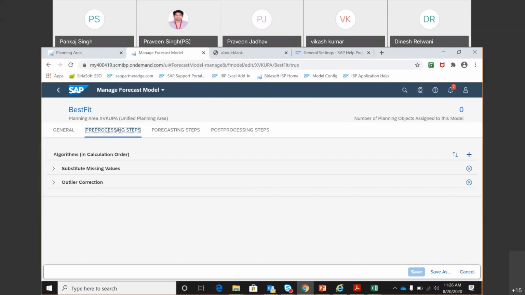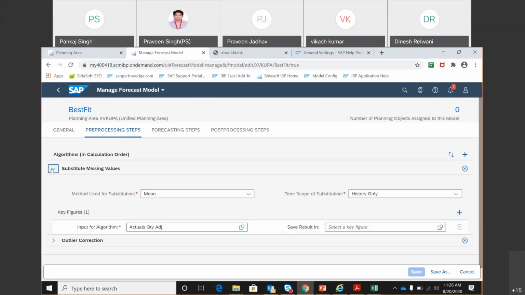Yeah, very nice. So you can see here, this best fit forecast model has two history correction algorithms. One is substitute missing value. In this, there is no save result in key figure, and the input itself is your actual quantity adjusted.